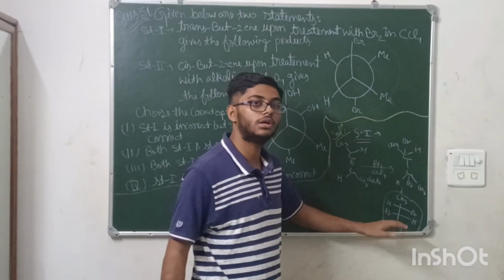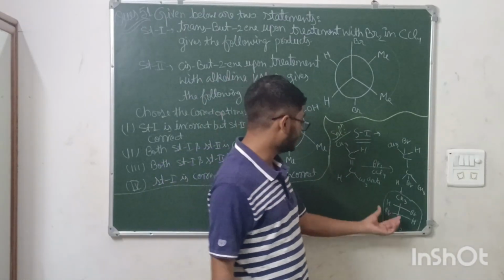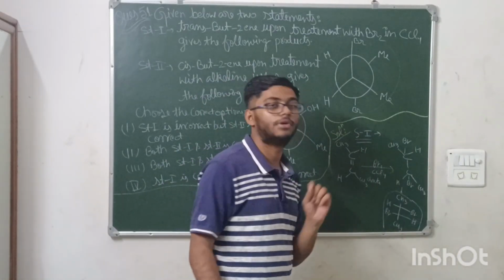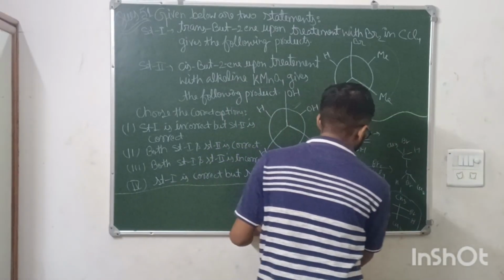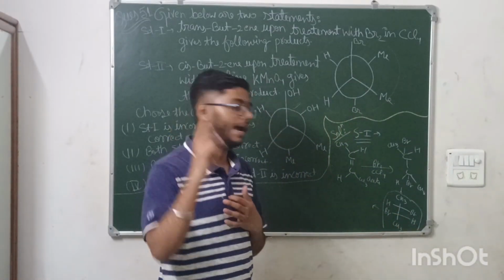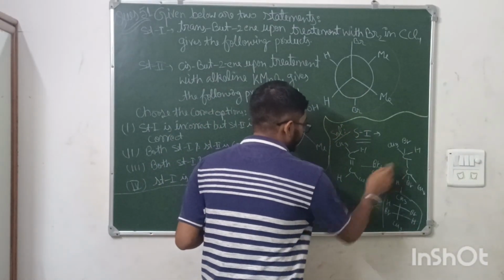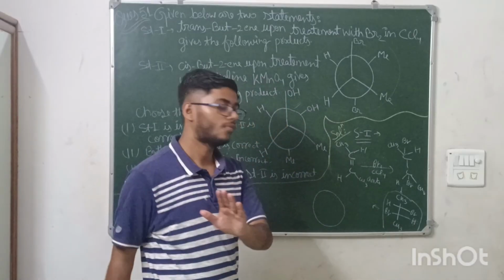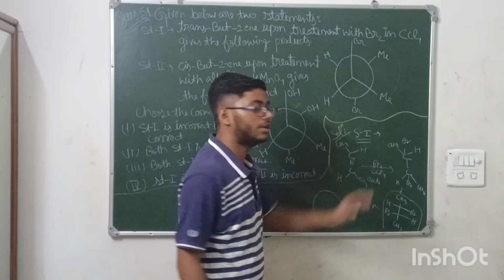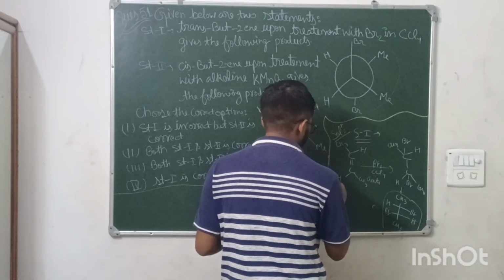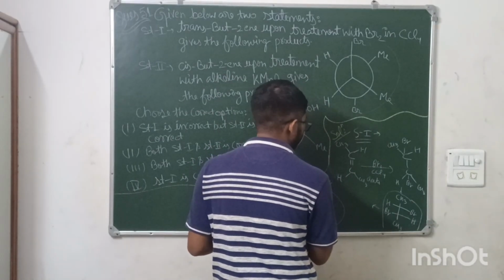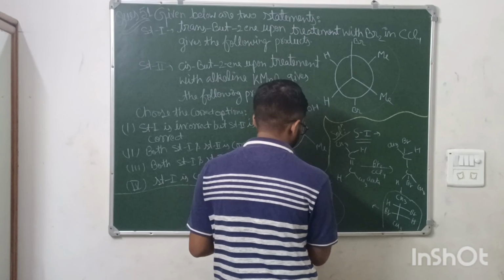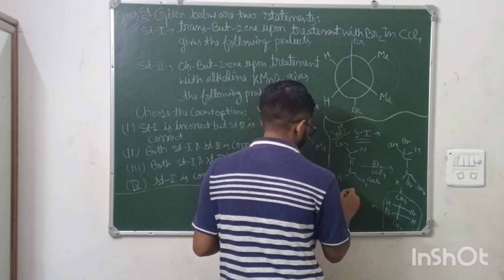Means we need to draw the eclipsed form of this compound. Come on, we can make it. It is very easy. If you don't know, I can teach you. See, for the first carbon, you can make one circle like this. Now you can add all the atoms here. So bromine is on the top, and this is CH3, and this is H.